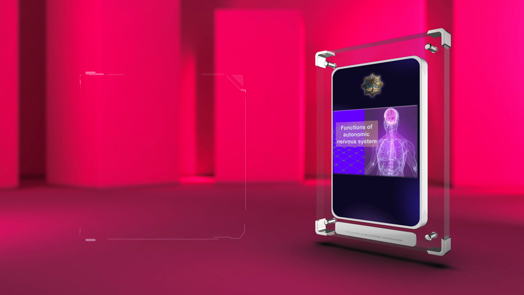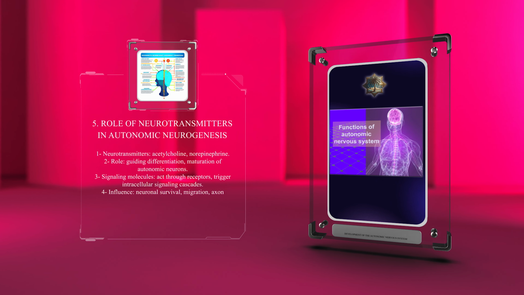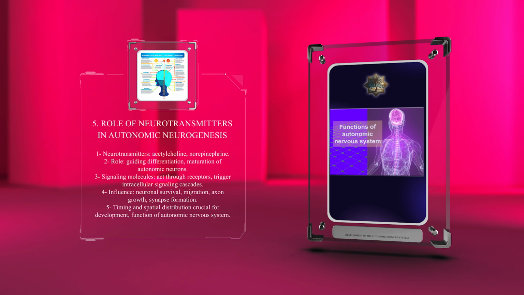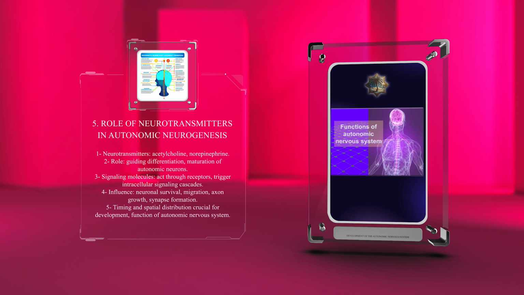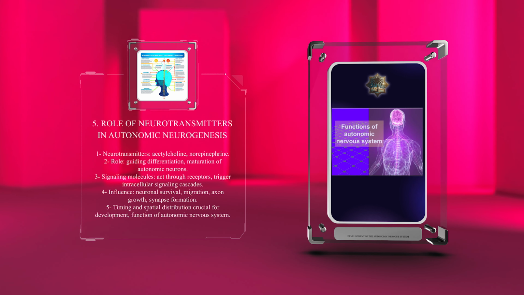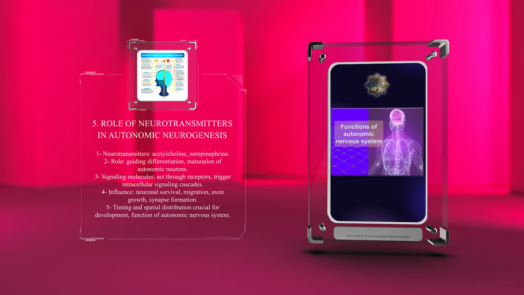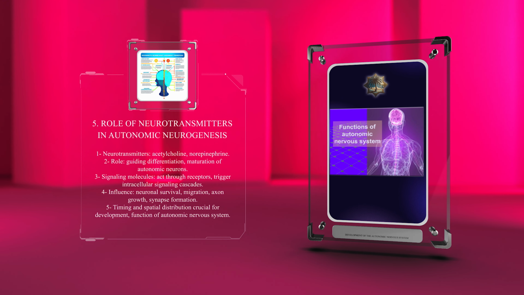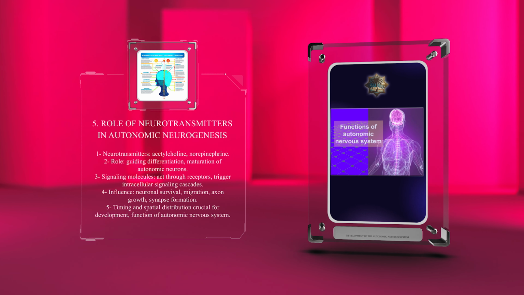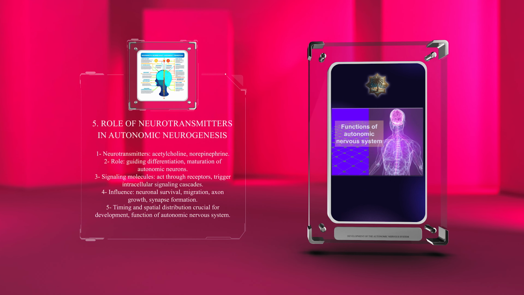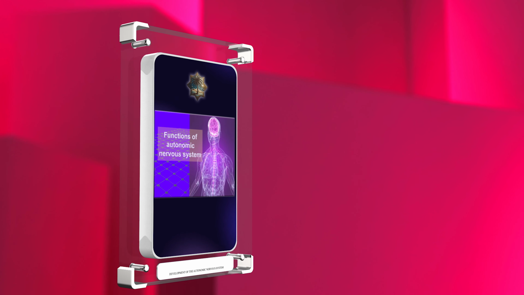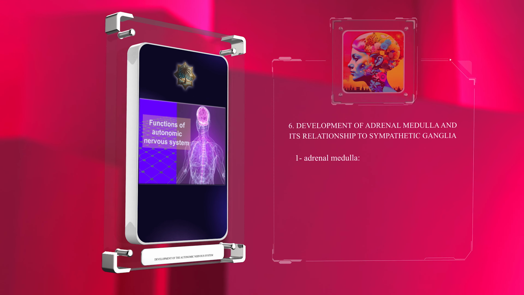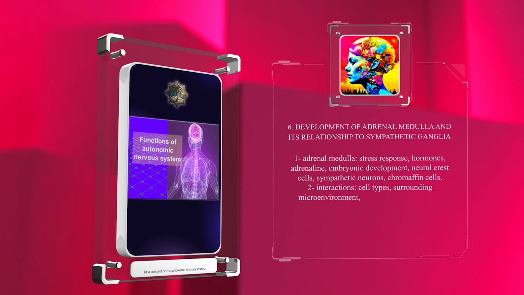Neurotransmitters, such as acetylcholine and norepinephrine, play pivotal roles in guiding the differentiation and maturation of autonomic neurons. These signaling molecules act through specific receptors and trigger intracellular signaling cascades that influence neuronal survival, migration, axon growth, and synapse formation. The timing and spatial distribution of neurotransmitter expression are crucial for the proper development and function of the autonomic nervous system.